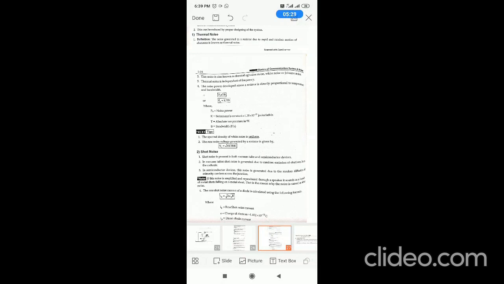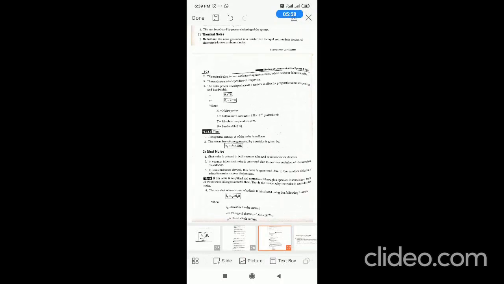Shot noise. Shot noise is present in both vacuum tube and semiconductor devices. Shot noise is because of active devices. Thermal noise is because of passive devices. In vacuum tubes, it is generated due to random emission of electrons from the cathode. That is shot noise. In semiconductor devices, shot noise is generated due to random diffusion of minority carriers across the junction. Shot noise current is represented by i_n = √(2 e I_p B), where e is the charge of the electron, I_p is the direct diode current, and B is the bandwidth.